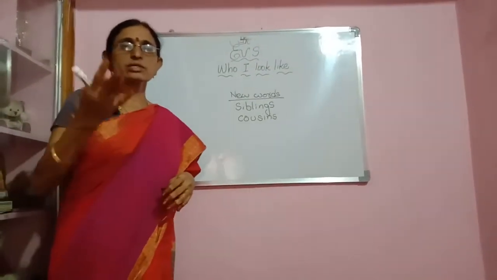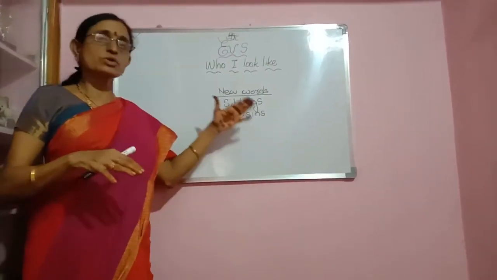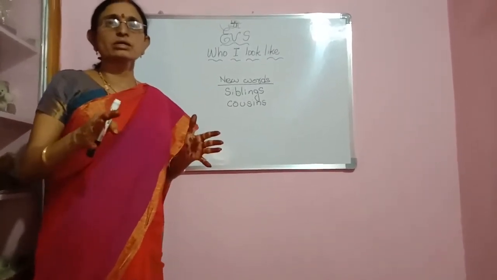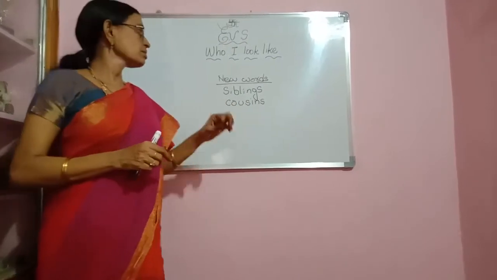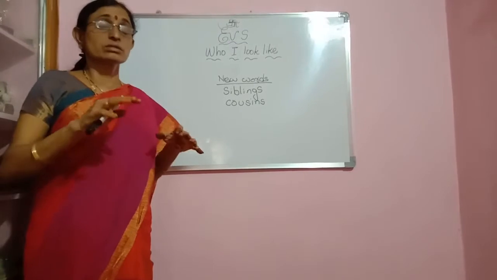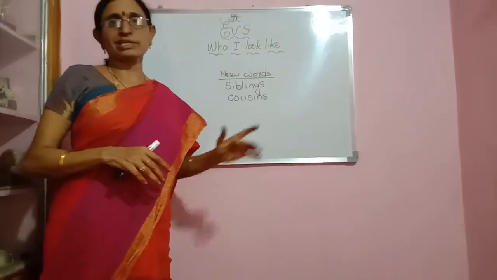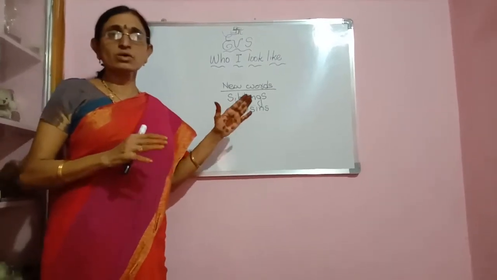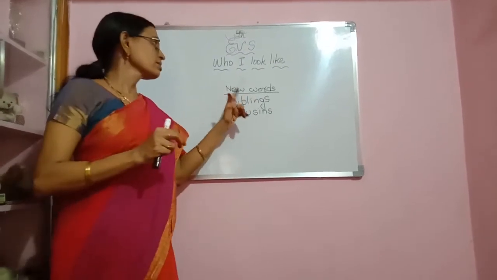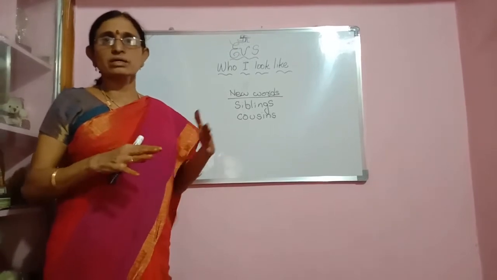If you belong to a small family, you have a brother or a sister. Those two are called siblings. Who are siblings? The children who belong to the same parents are called siblings. Okay, now clear? You and your brother are born to your parents, so you both are siblings.